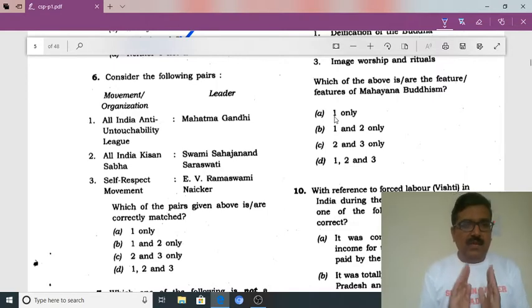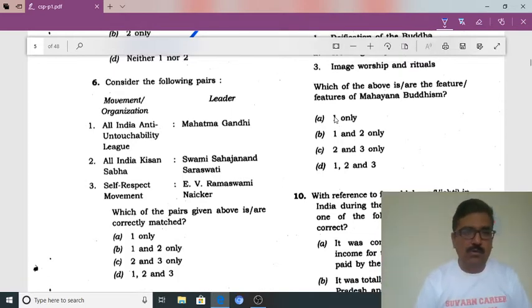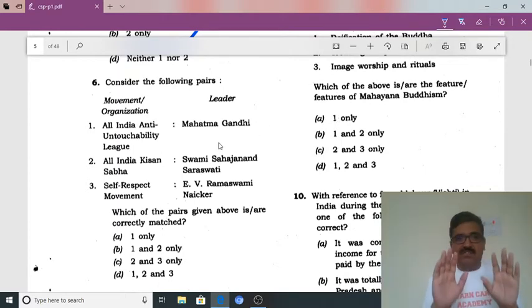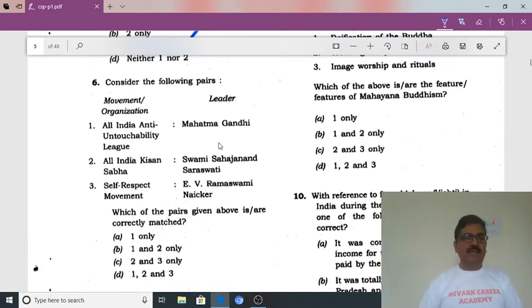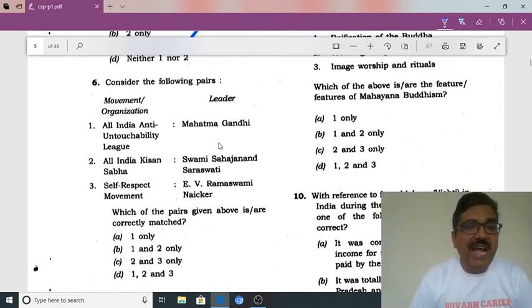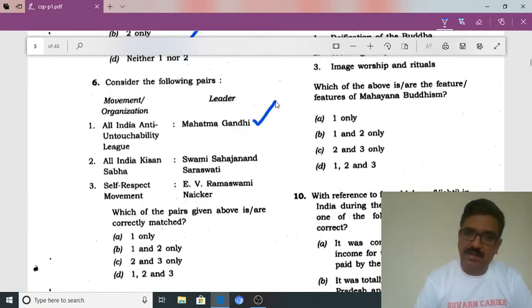Let us consider that the movement or organization is given on one side and the leader is given on the other side. We need to match these pairs. They have already been matched, and we need to check whether they are correct or not. The All India Anti-Untouchability League, the leader was Mahatma Gandhi. This pair is correct.